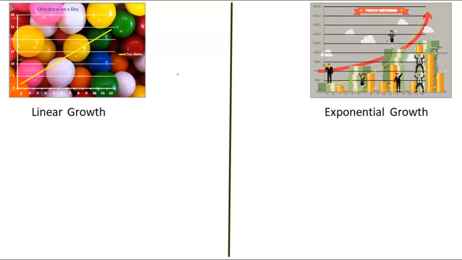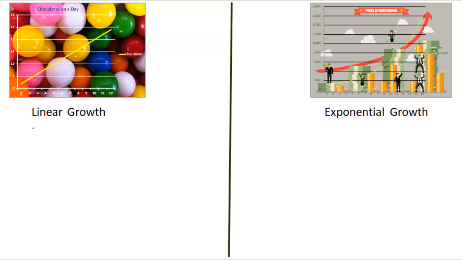Let us analyze linear growth and exponential growth mathematically. For analysis of linear growth, let us consider the example of chocolates, which are increasing by a fixed amount. If any quantity is increasing by a fixed amount every day, it follows an arithmetic progression.